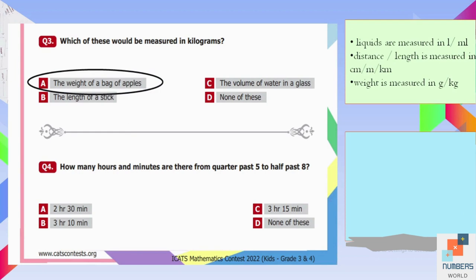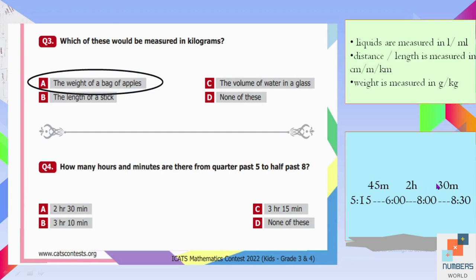Question number 4 is how many hours and minutes are there from 5:15 to 8:30? So again we are going to make a number line and we are going to see how many minutes or hours are between. So there are 45 minutes from 5:15 to 6 o'clock, 2 hours from 6 o'clock to 8 o'clock, and similarly there are 30 minutes from 8 o'clock to 8:30.